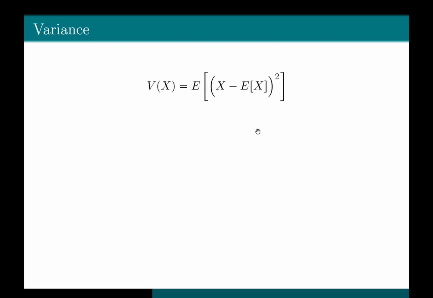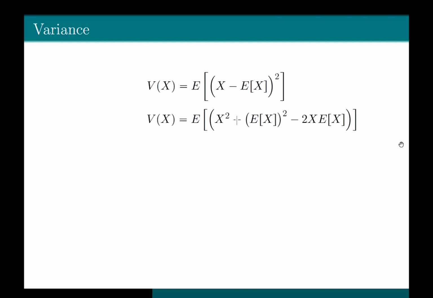So now the variance of X is equal to the expectation of (X minus E of X) whole square. Now if you use the identity (a minus b) whole square equals a square plus b square minus 2ab, you get X square plus (E of X) whole square minus 2X E of X. We know that expectation is linear.